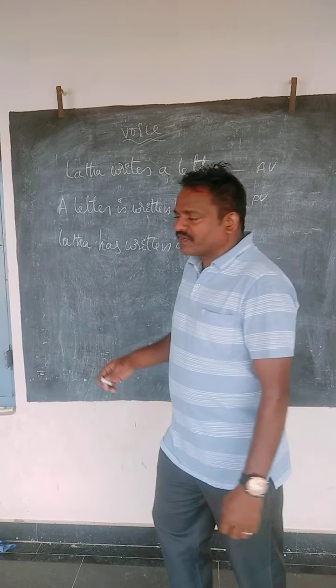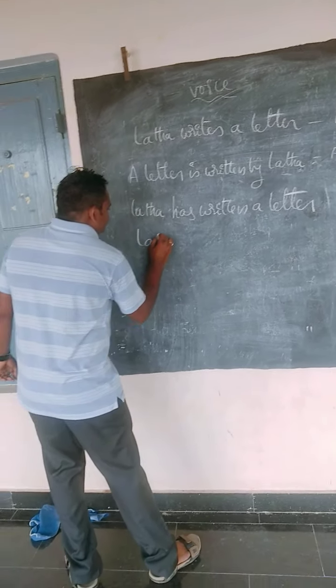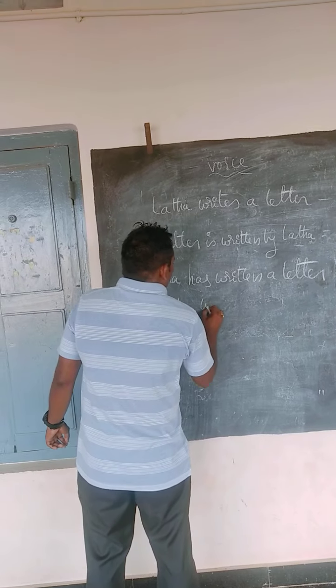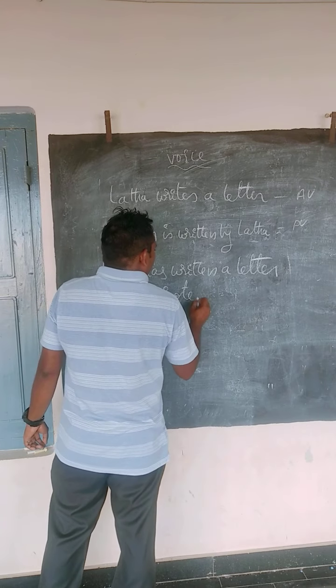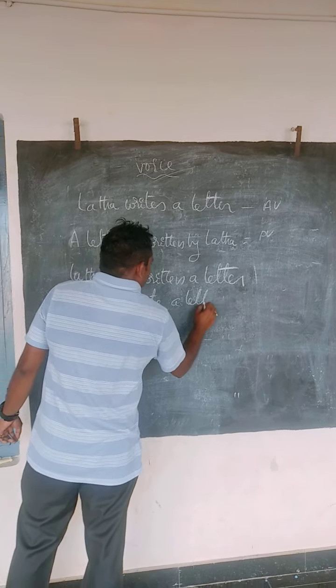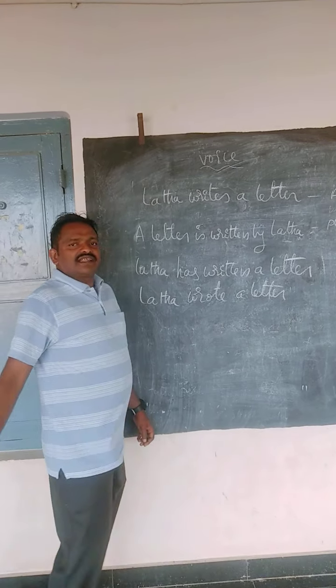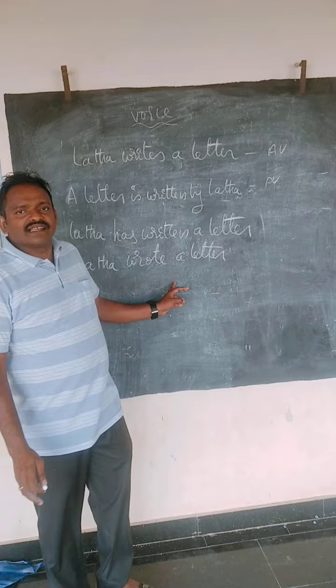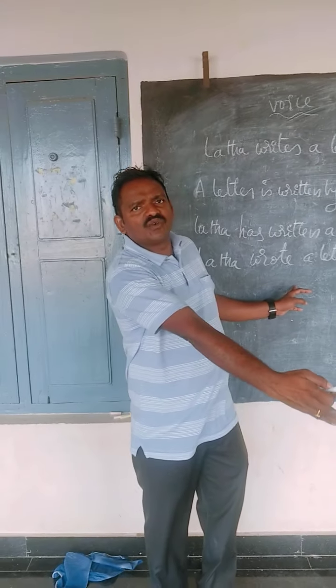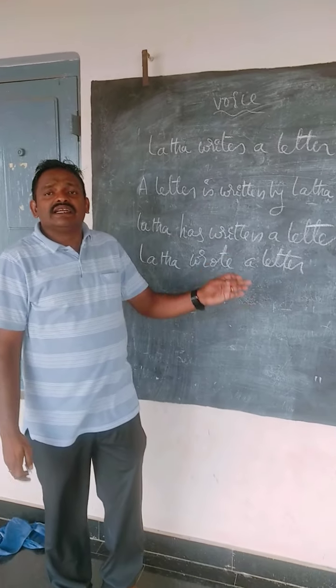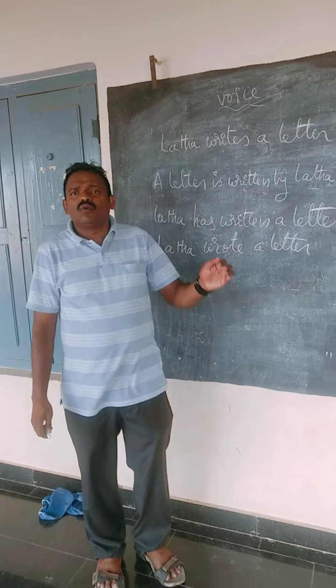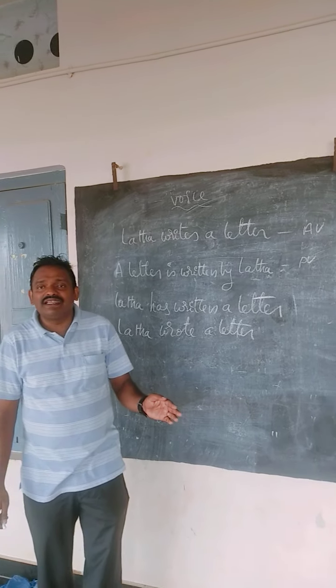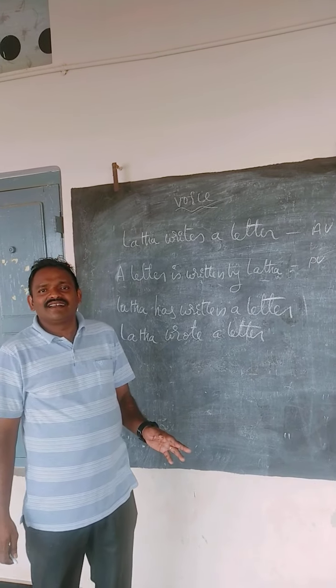See my friends, Lata wrote a letter. A letter was written by Lata. Understand?